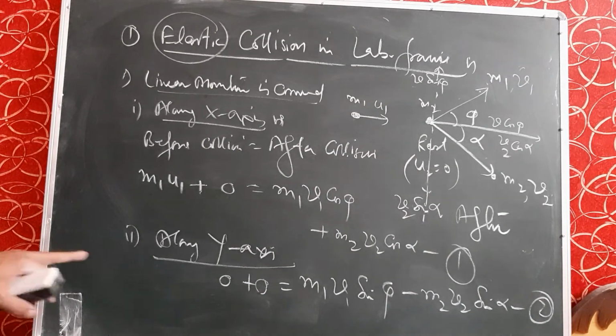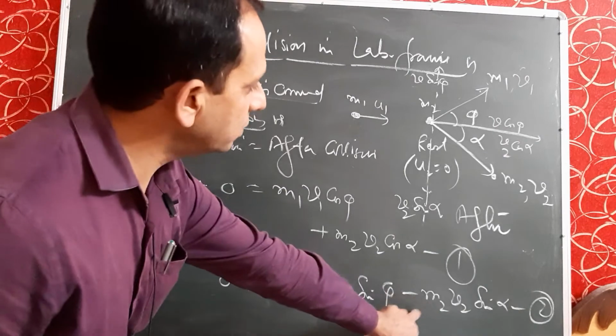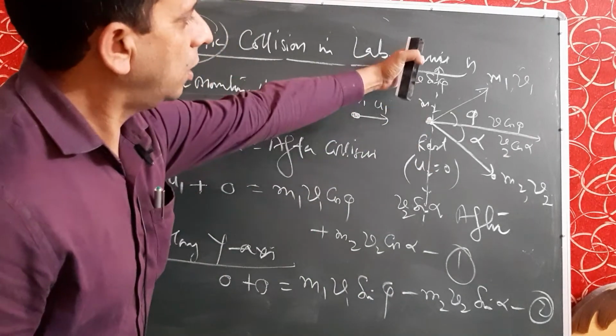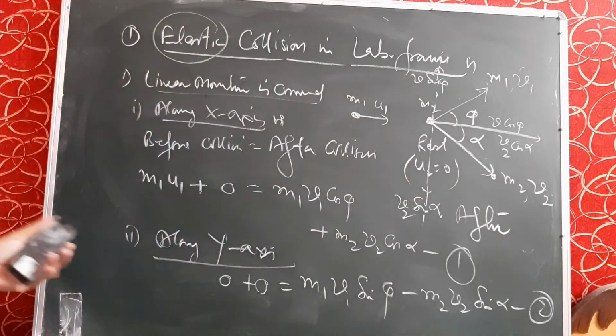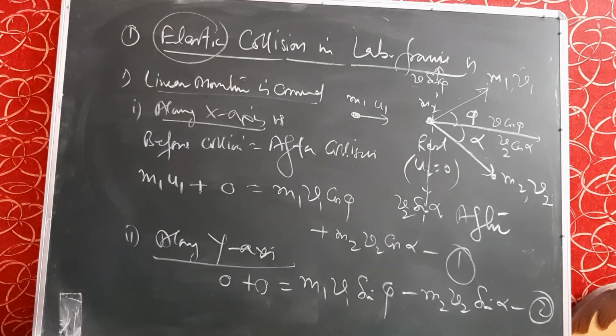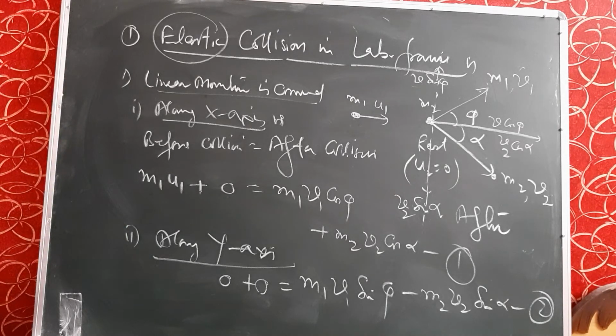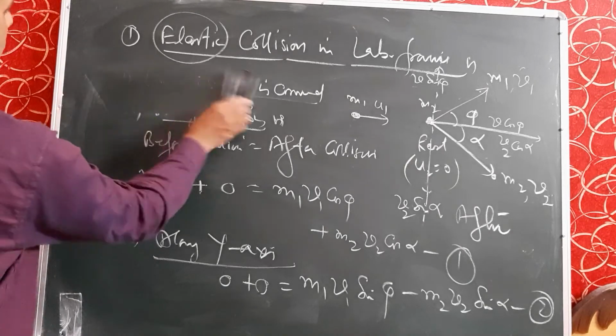So is it clear? Why is there a minus? Because it is opposite to this. It is along the upside, and this is on the downward side. So the first and second equations, these are the two equations for momentum. Now the third equation,